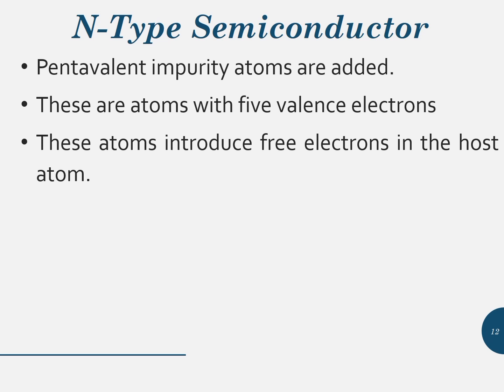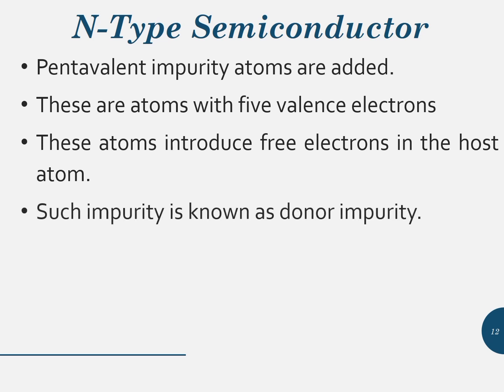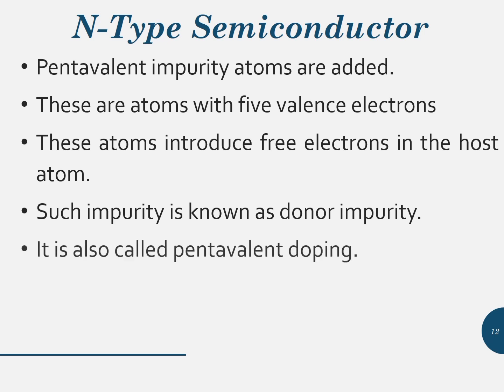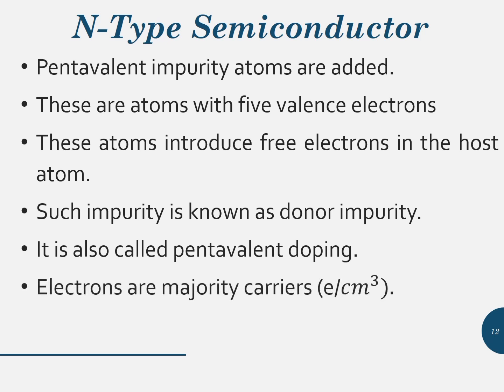Therefore, such impurity is also known as donor impurity. Since the pentavalent atom gives up an electron, it is often called a donor atom. This type of doping is also called pentavalent doping. In N-type semiconductors, electrons are the majority carriers and holes are the minority carriers. It is measured in electrons per cubic centimeter.